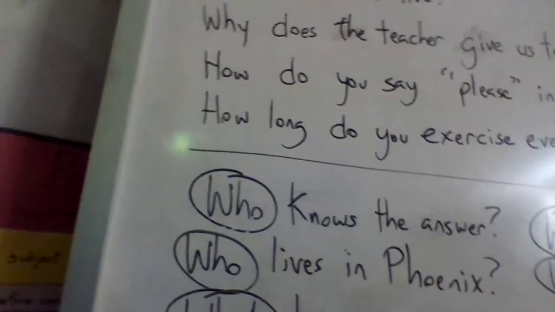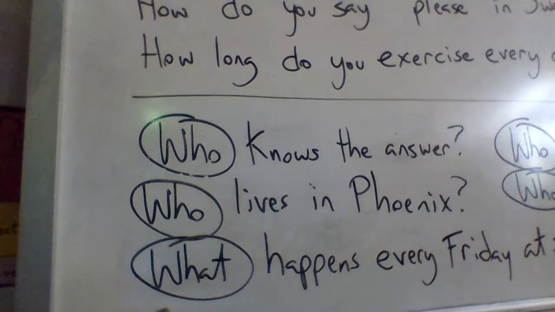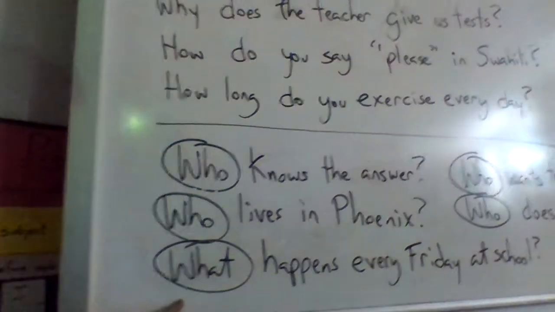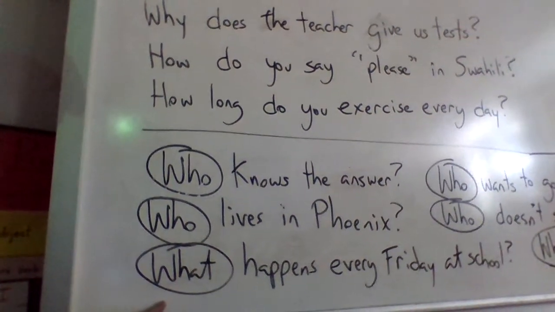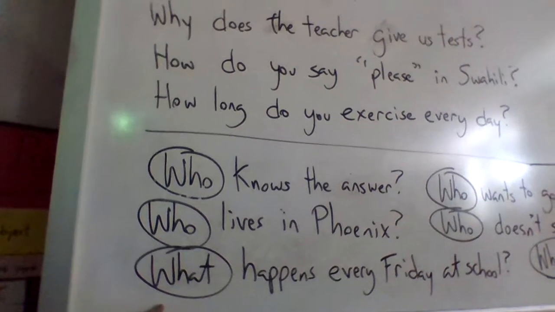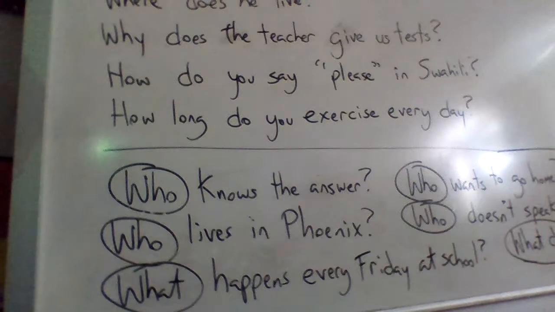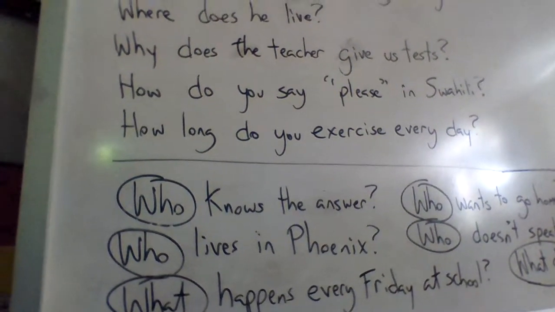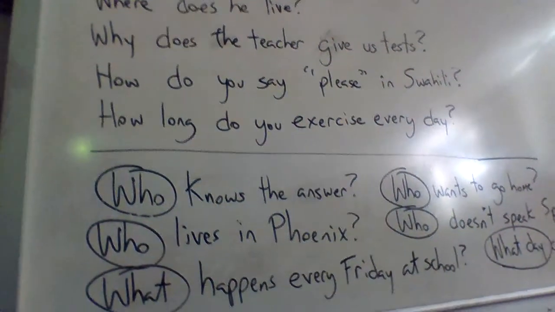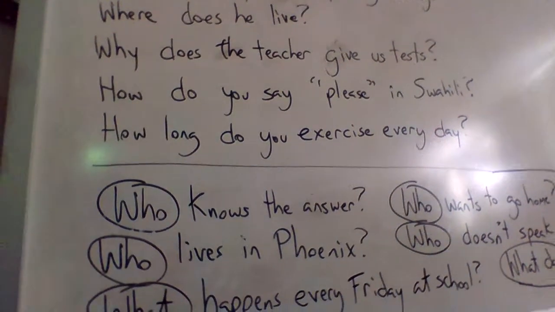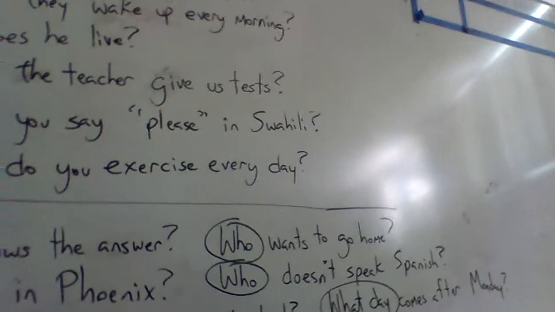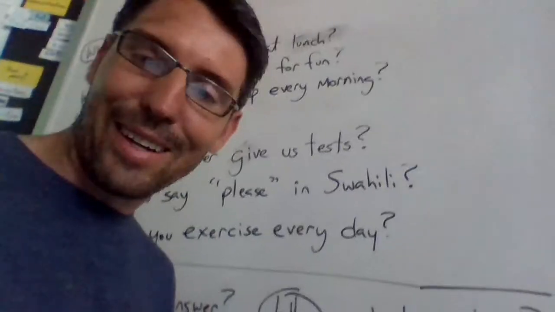We can also do the same thing with the word what, but it was harder for me to come up with examples for this one. So, what happens every Friday at school? What happens? Something happens. The teacher gives us a test. The teacher throws a party. What happens when it rains in Phoenix? People get in accidents. They're not very good drivers here in Phoenix. They don't know how to drive in the rain.